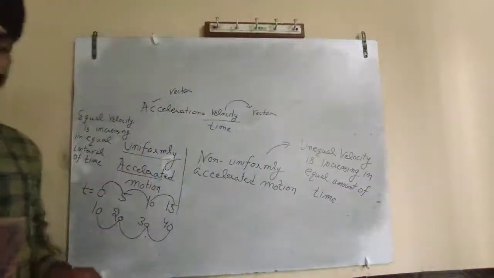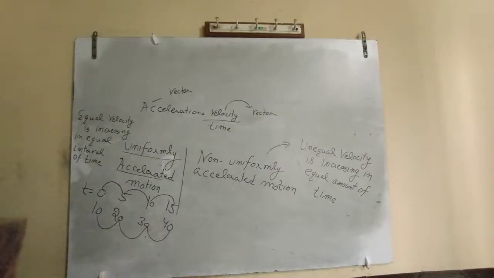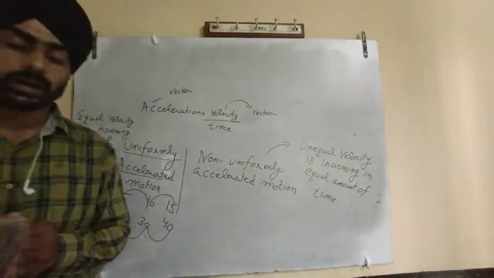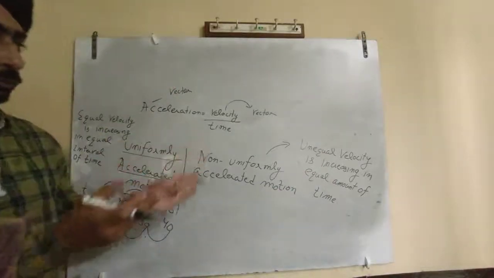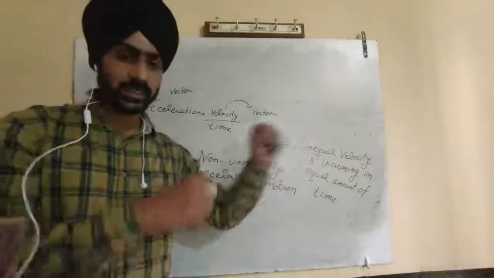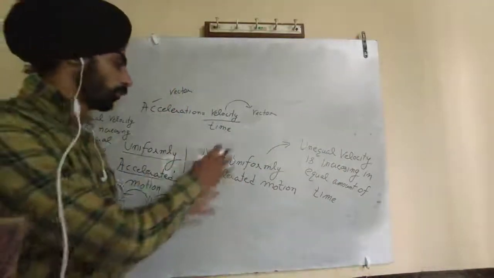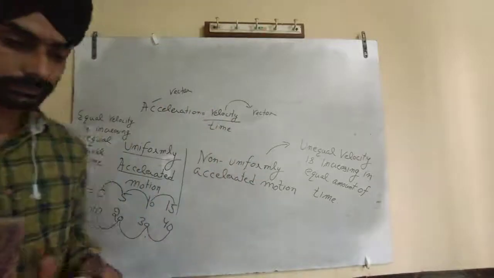So this is the concept. Uniform acceleration means velocity is increasing equally in equal intervals of time, and non-uniform acceleration means velocity is increasing unequally in equal intervals of time. When your school van is traveling to school, its velocity is increasing unequally in equal intervals of time. You can say your van is doing non-uniformly accelerated motion.